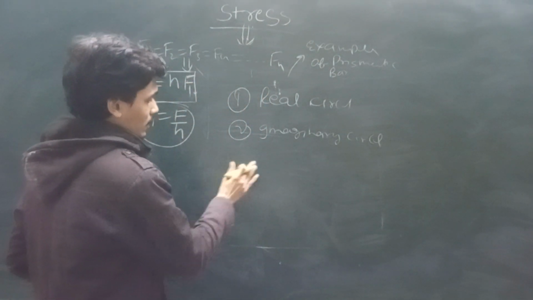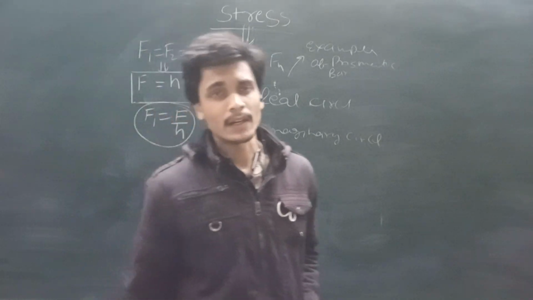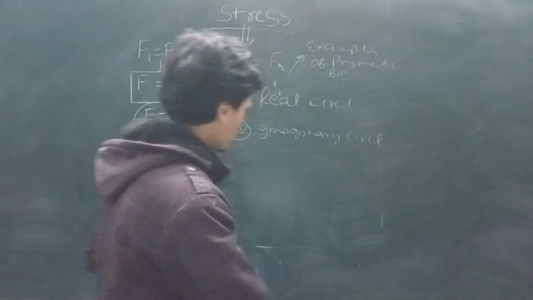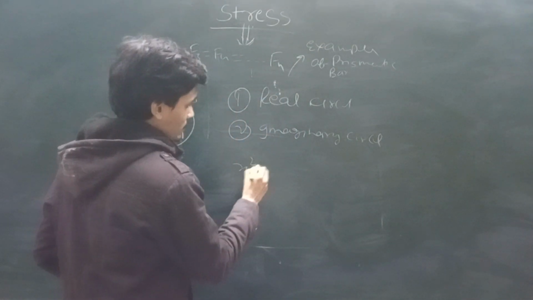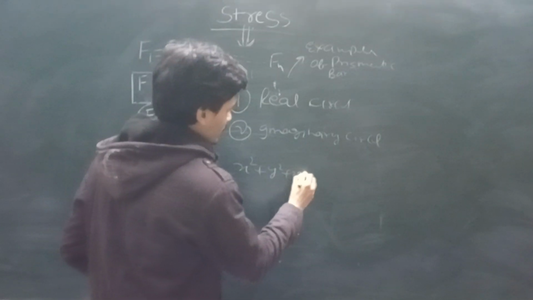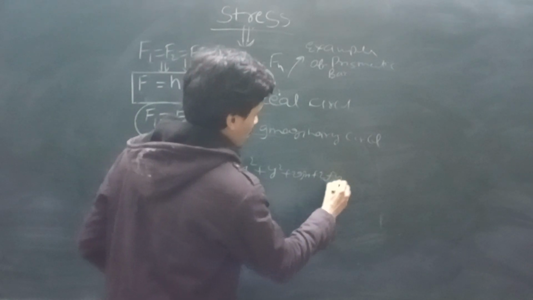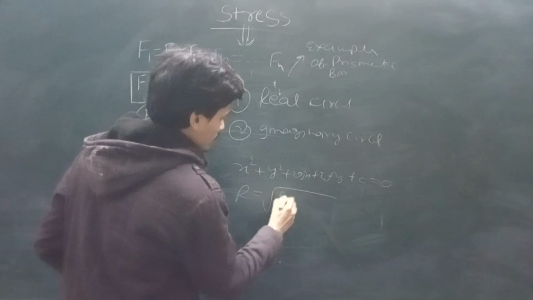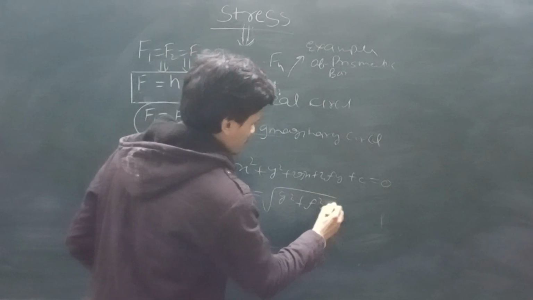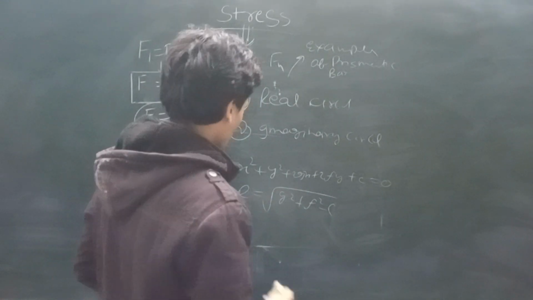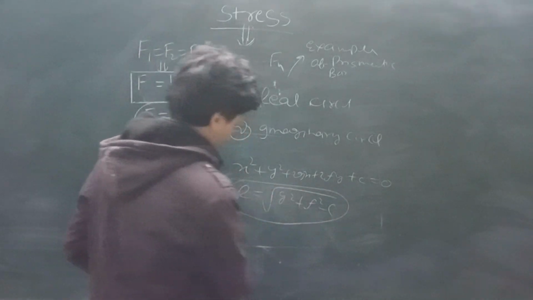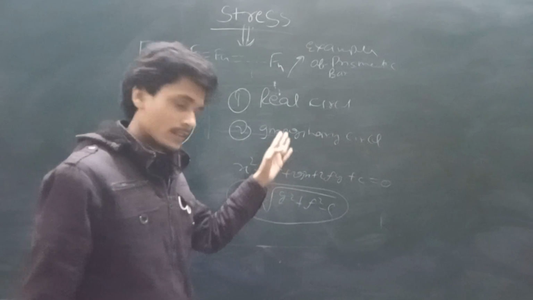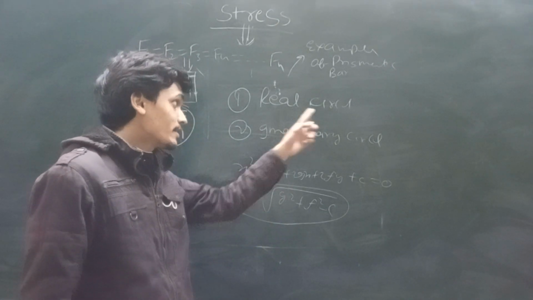We all know the equation of a circle is x square plus y square plus 2gx plus 2fy plus c is equal to 0, and the radius is under root g square plus f square minus c. We all know about it. This radius is going to define this type of circle.